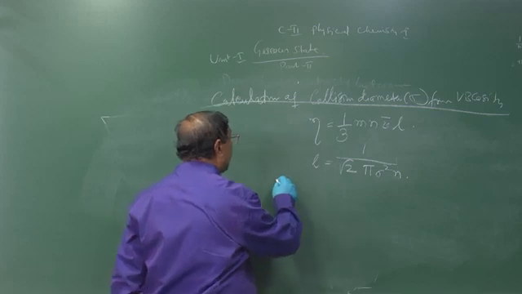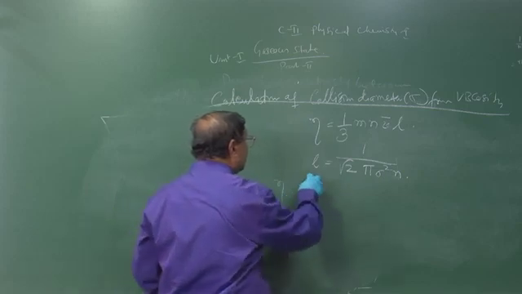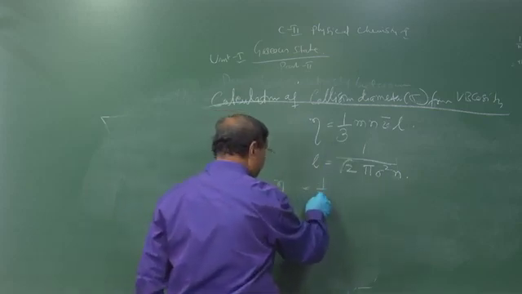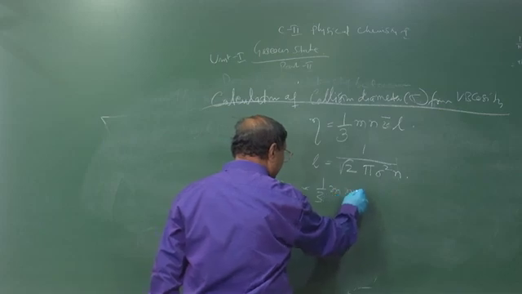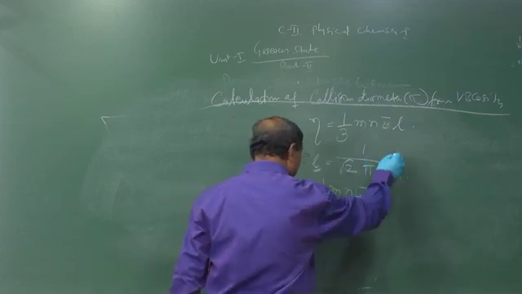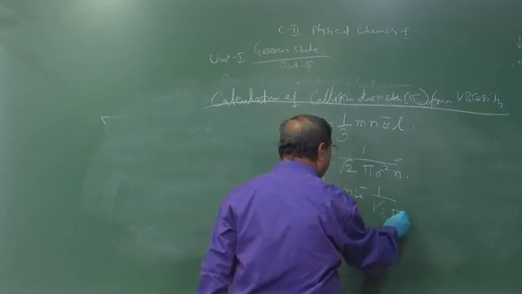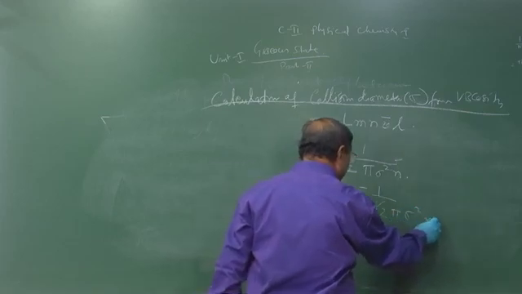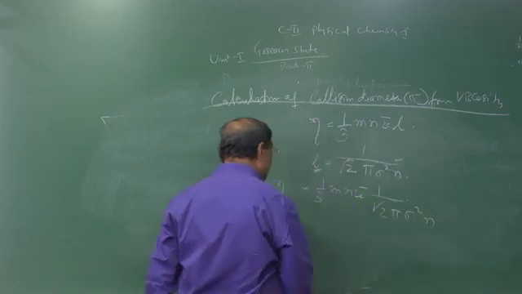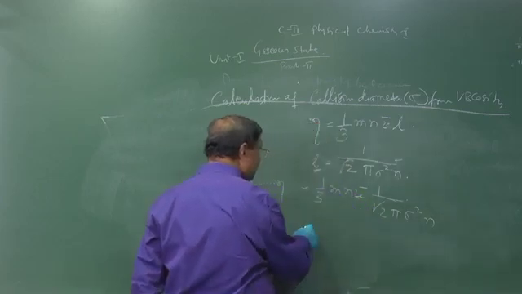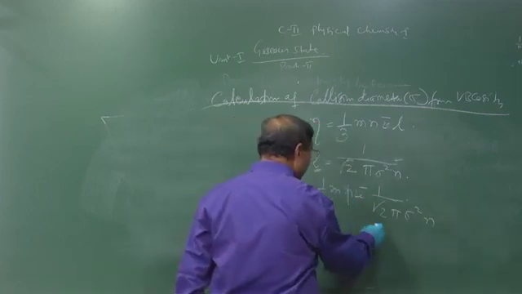So eta is equal to 1/3 m v bar, and in place of L, you put this value 1 by root 2 pi sigma square into n. So n will be cancelled.